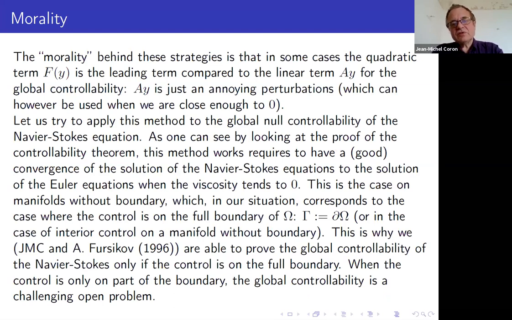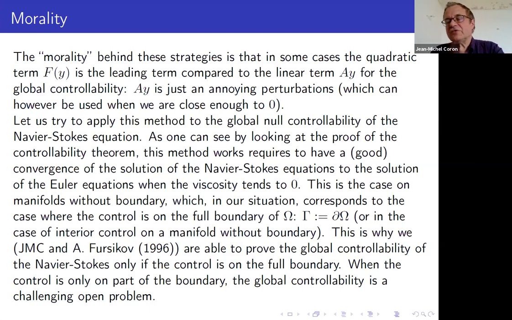I just want to say on this slide that, roughly speaking, A of y is something like a small perturbation in some sense, because you can put epsilon in front of it. But of course, there is a big issue in the case of the Navier-Stokes equation, because when we put epsilon Laplacian of y, we know this is a difficult issue. It's not something which is understood. Do you have the convergence of the Navier-Stokes solution to the Euler equation when the viscosity tends to 0?